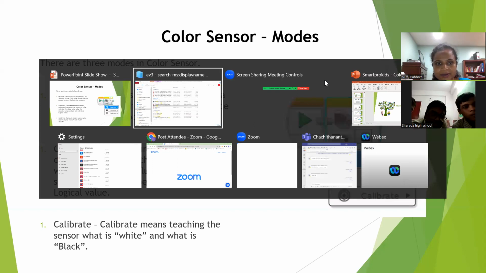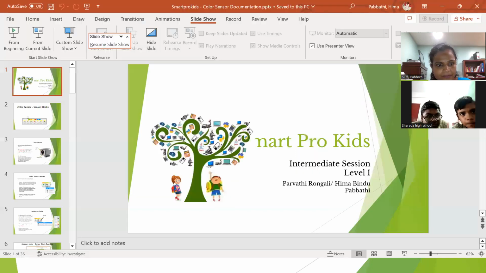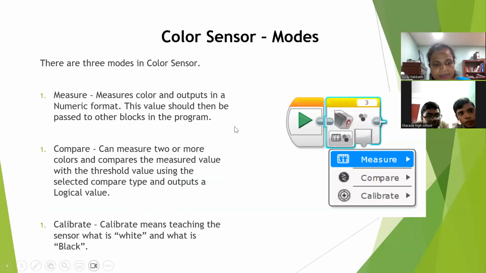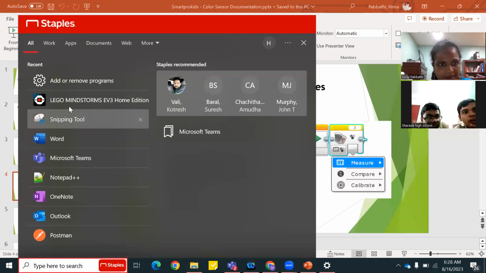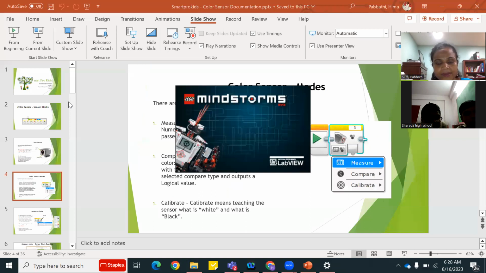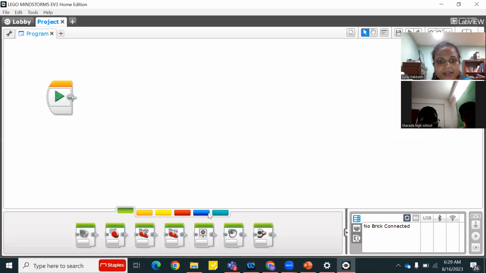So if I go now, hopefully I can open EV3. Good. I'm going here, and these are the palettes we are talking about: action block, color sensor, flow control, and all that.